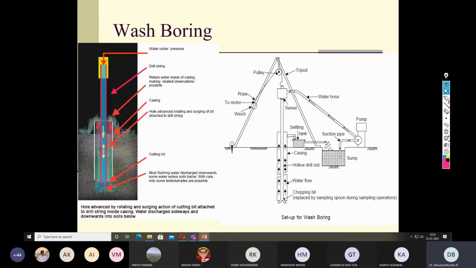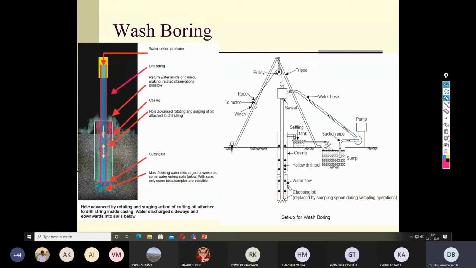So next is wash boring. This is a schematic of a wash boring. Wash boring means we use a jet of water as a technique for advancing the borehole. So there is also a rotary driller. If you look at the cross section of this, this is a tripod which anchors the drill rod. This is a drill rod, and this is a drill bit, called a chopping bit, as you can see. On either side of the chopping bit, there is a hollow portion which allows flow of water from bottom to the ground surface or ground to the bottom.